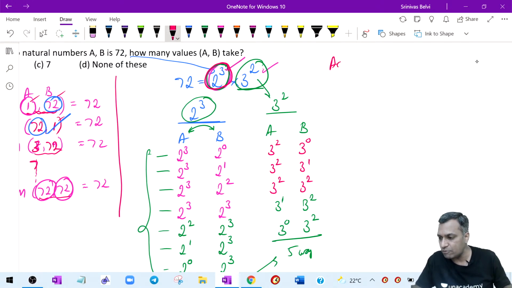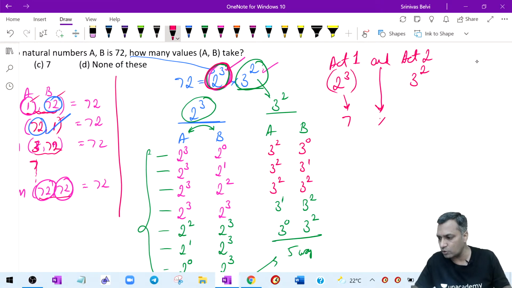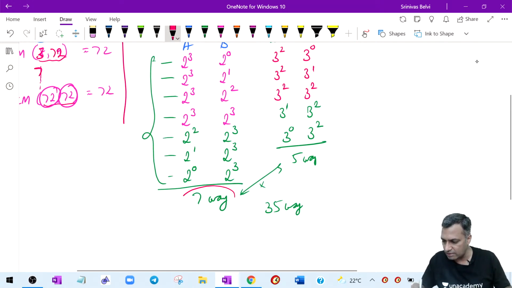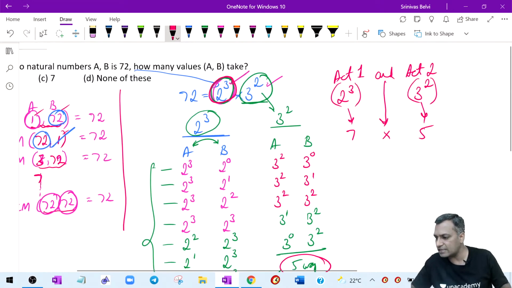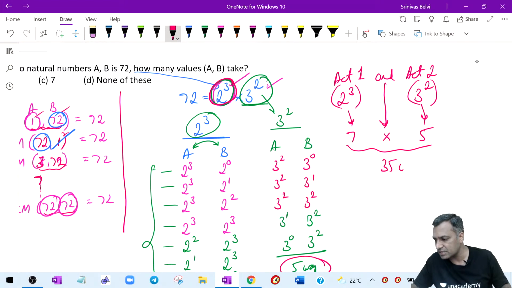This is activity 1. What is activity 1? Trying to deal with 2 power 3 is activity 1, and you have to deal with activity 2 as well. What is your activity 2? Trying to deal with 3 power 2. That's your activity 2. How many ways can you deal with 2 power 3? 7 ways. And the fundamental principle of counting means independence. Into how many ways can you deal with 3 power 2? This can be dealt in 5 ways. You found 7 ways and 5 ways. Therefore, together you can deal with it in 35 ways. Therefore, there are 35 ways of allocating this particular number.